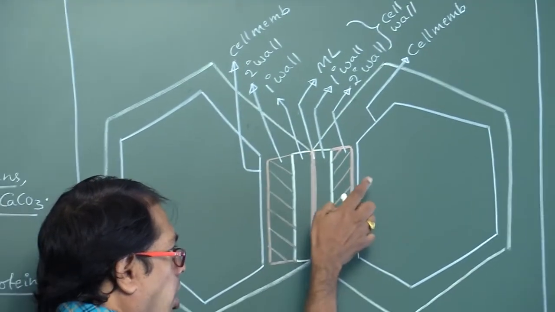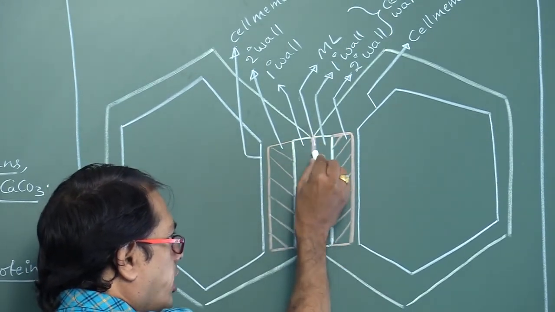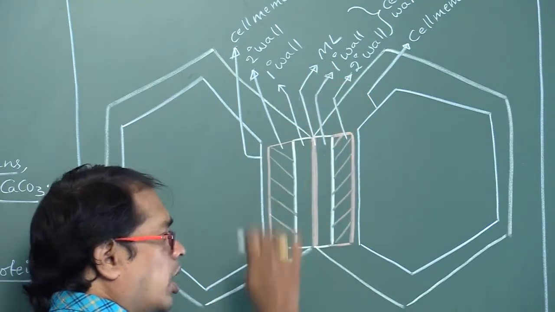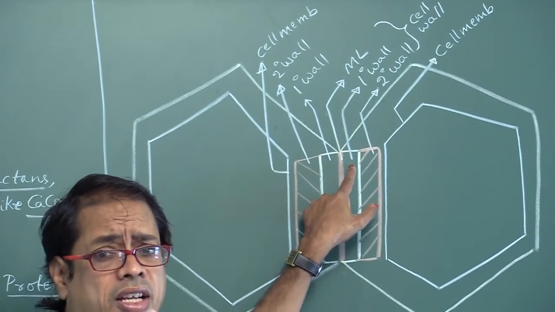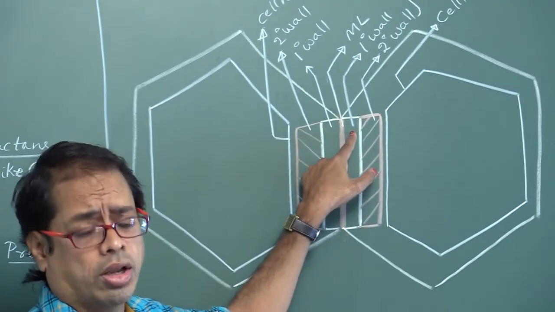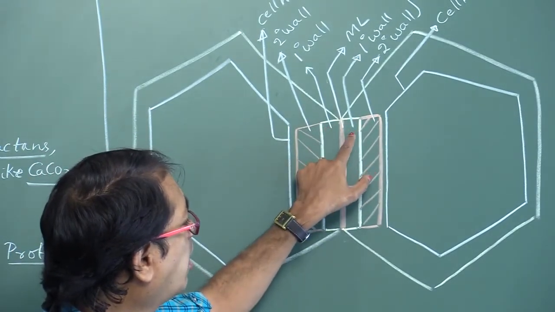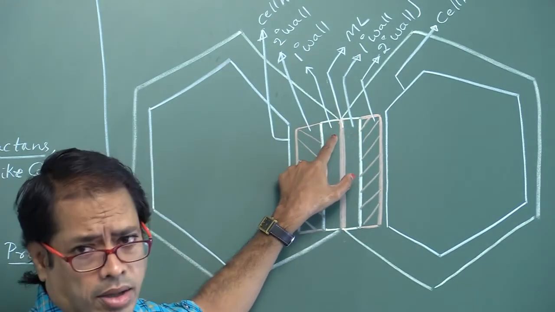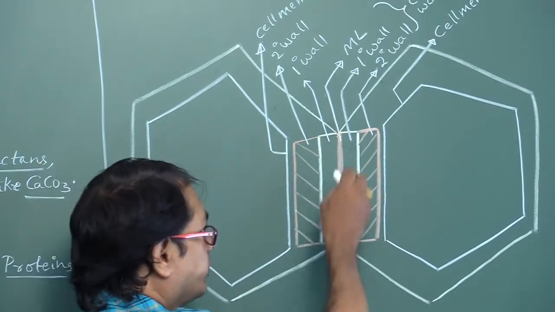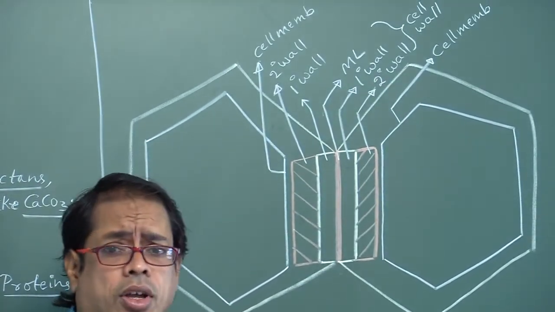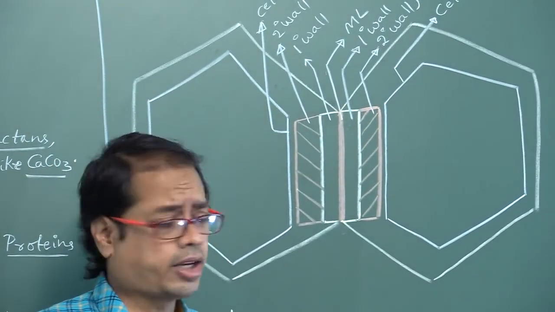Later on, on either side of middle lamellum, primary cell wall is present, inner to middle lamellum. Next, this primary cell wall is made up of cellulose, hemicellulose, pectin.